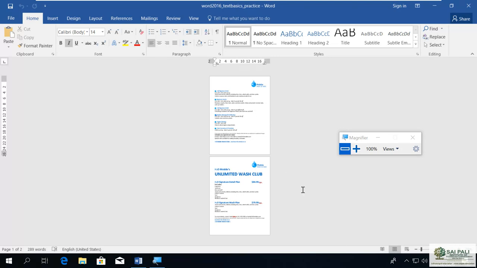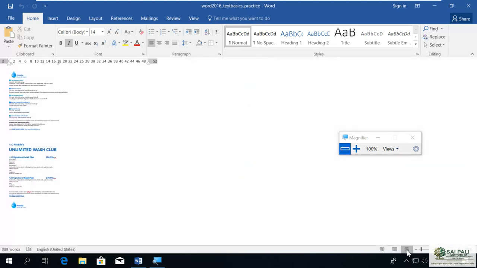Now if I want to publish the document, on the web it looks different. So I want it to be on the web page. I will use this Web Layout so that my document will display according to the web page. Now when I click on this, you see there is no page here.